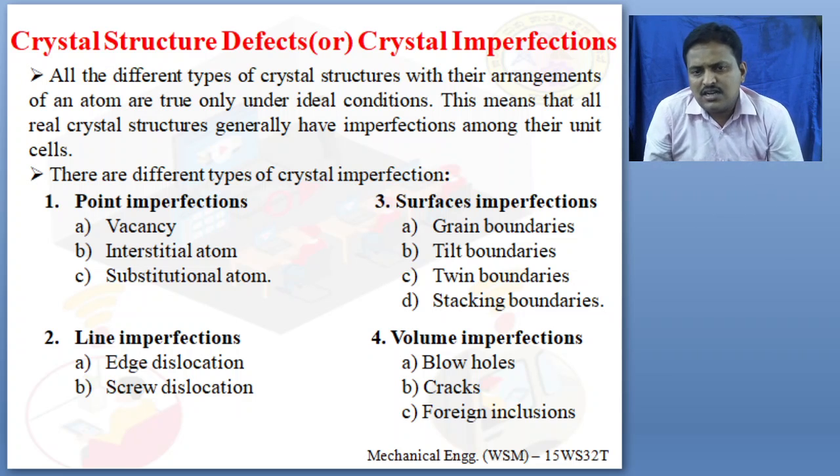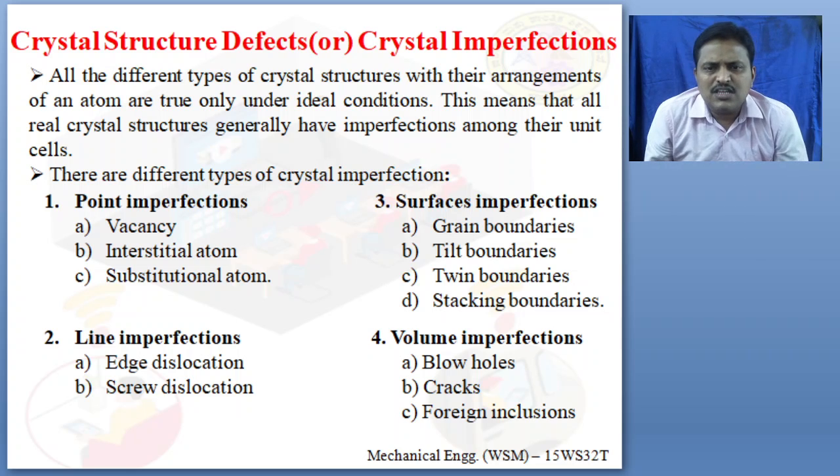The third one is surface imperfections. What are surface imperfections? These imperfections appear on the surfaces of the material. It may be grain boundaries, tilt boundaries, twin boundaries, stacking faults. By the boundaries, you can visualize and say what type of imperfection it is. Next is volume imperfections. Volume imperfections may occur during the manufacturing process. The common problems that appear here are blowholes, cracks, foreign inclusions, and so on.